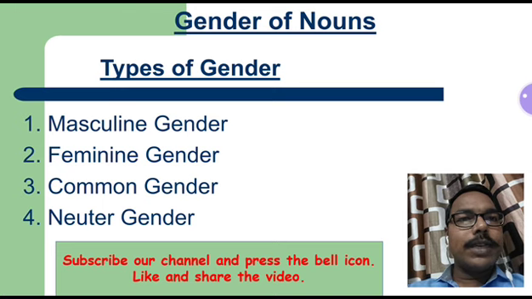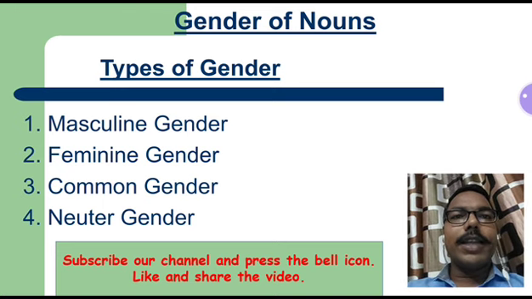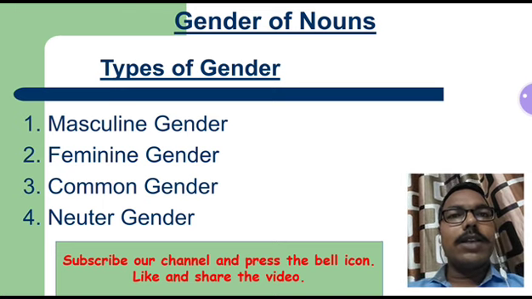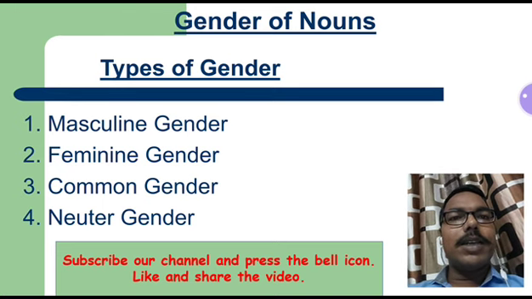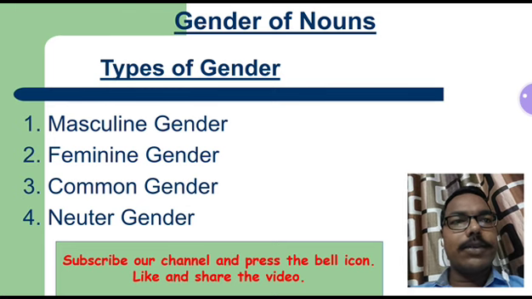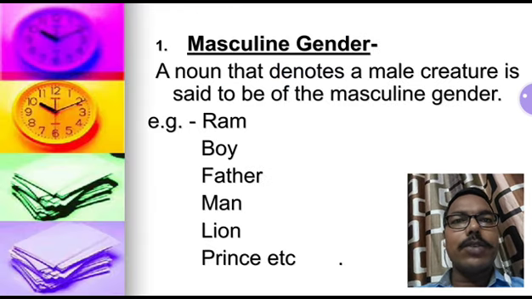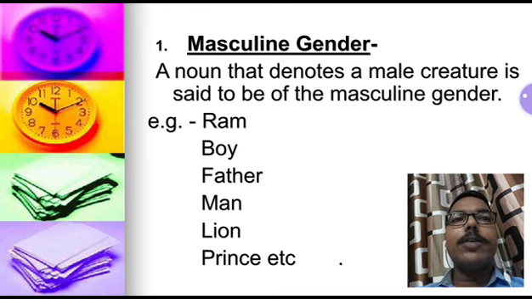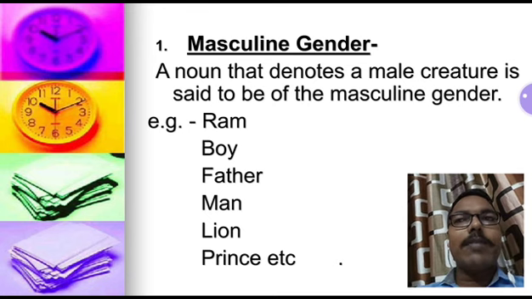Now types of gender. There are 4 types of gender in English language. Number 1 masculine gender, number 2 feminine gender, number 3 common gender, number 4 neuter gender. Okay, what is masculine gender? A noun that denotes a male creature is said to be the masculine gender. What you understood children? That if we say any name and we come to know that the name denotes a male creature, it means this is a masculine gender.